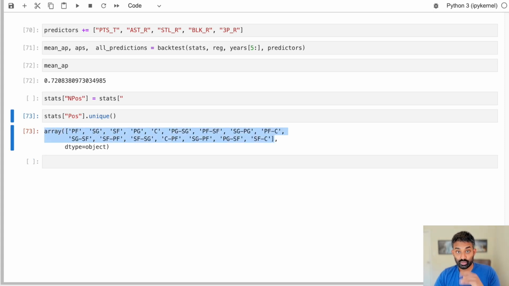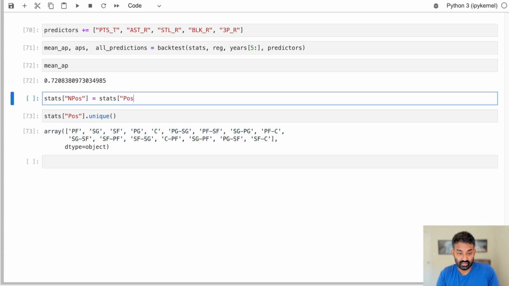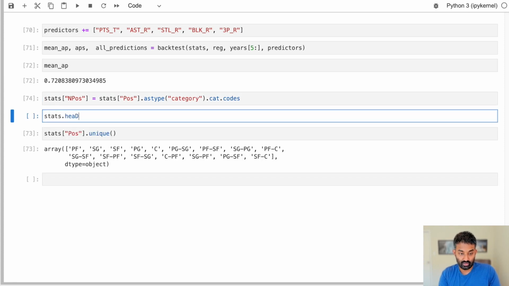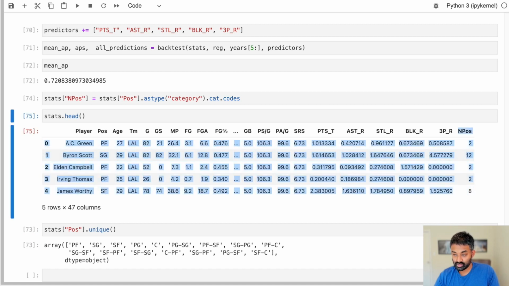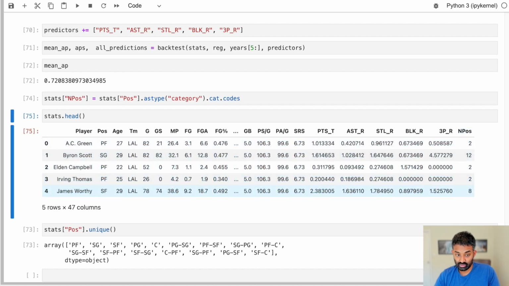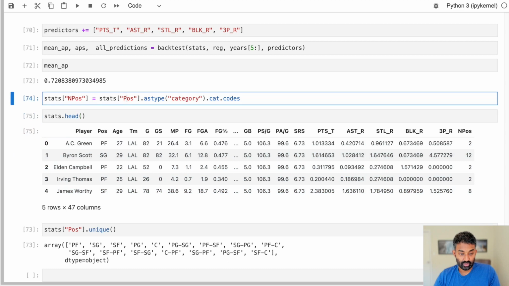So they are strings, but they're categories too, right? Each player, several players have the same position. So what we can do is just code this as a numerical value. So we can turn this into a category and then get the category code, which will just turn it into a number. So let's just take a look and you can see what I'm talking about. So you can see this NPOS column here is now a set of numbers.